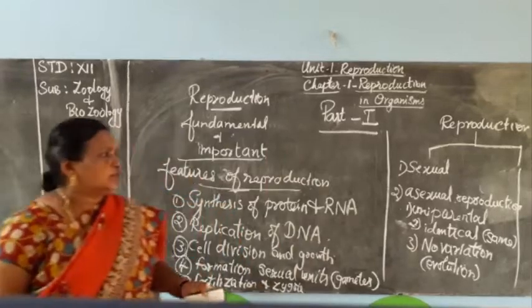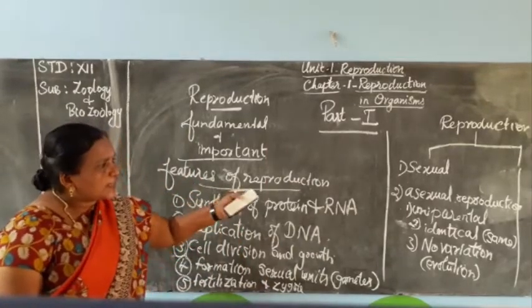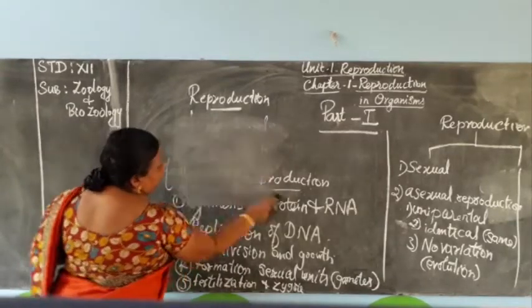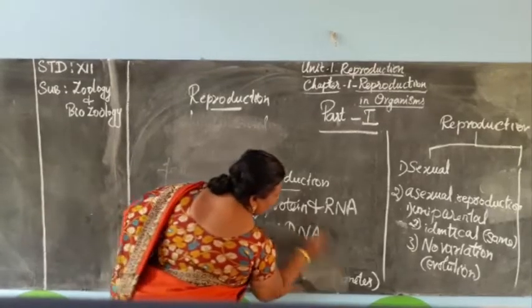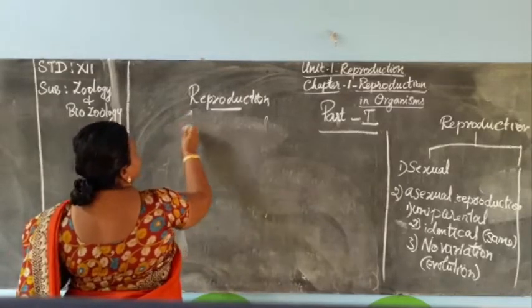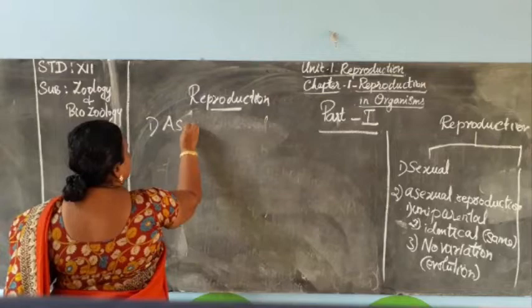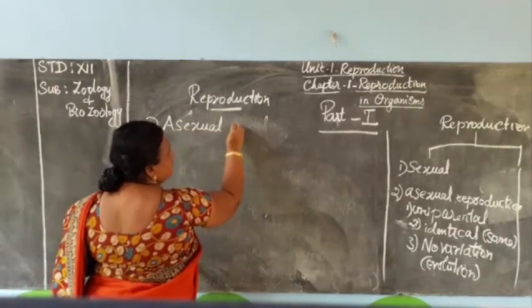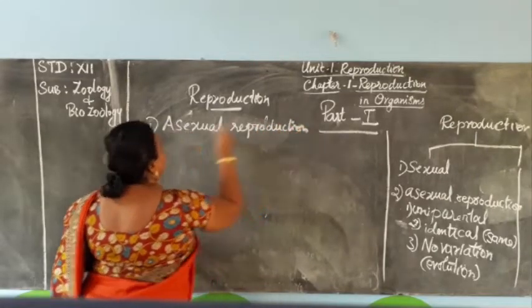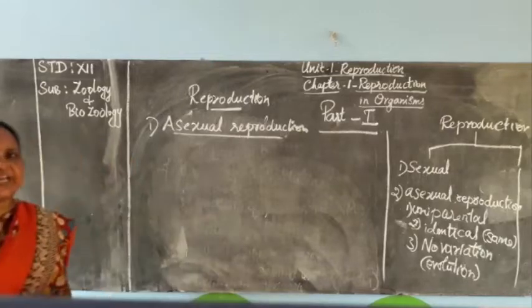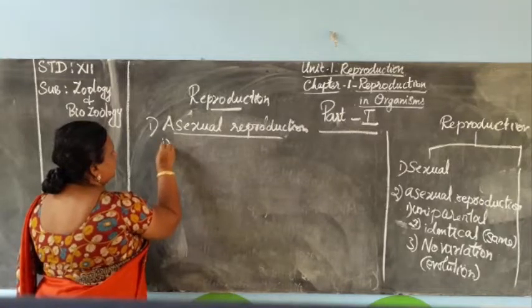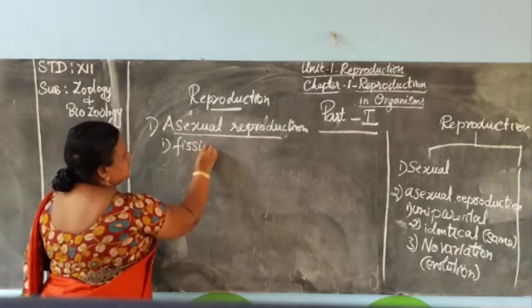Now we are going to study the different types of asexual reproduction. Asexual reproduction and its types. First one is fission.